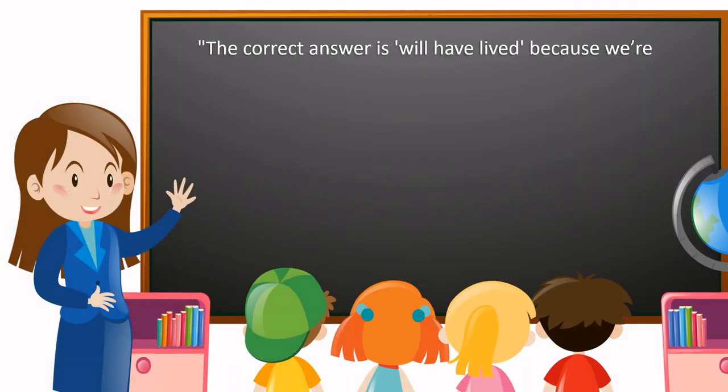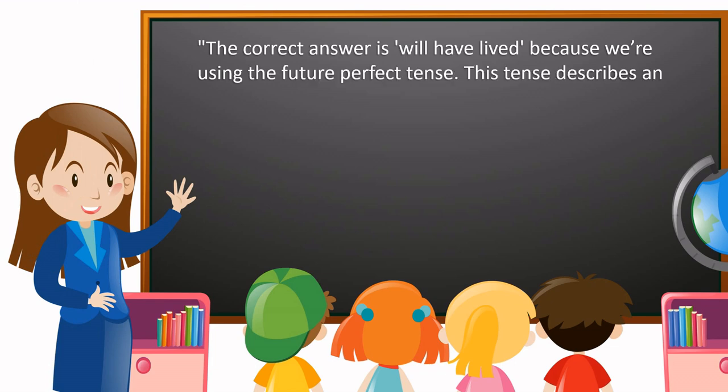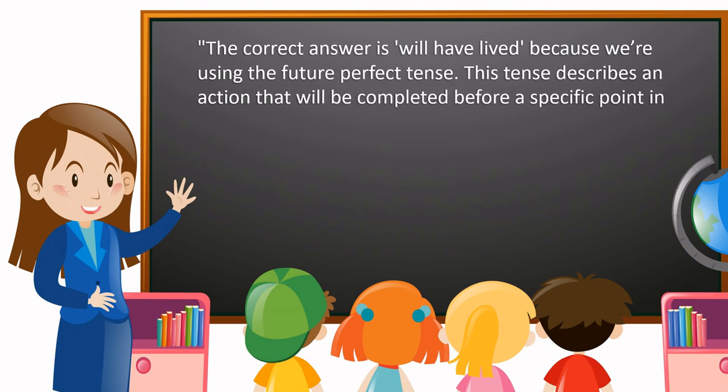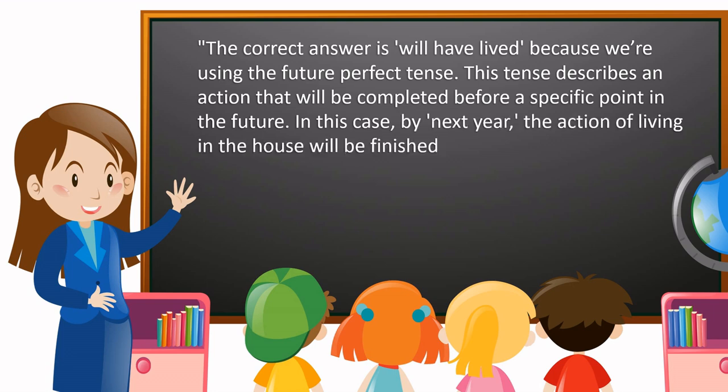The correct answer is will have lived, because we are using the future perfect tense. This tense describes an action that will be completed before a specific point in the future. In this case, by next year, the action of living in the house will be finished. So we use will have plus past participle.